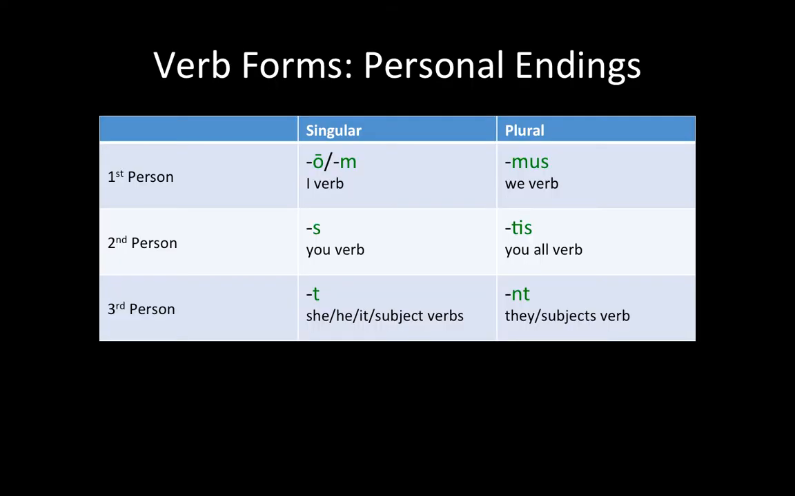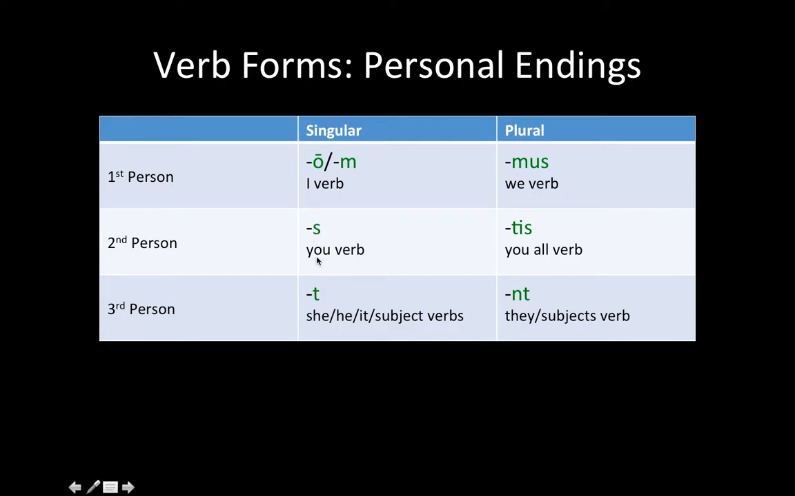We're going to start off with the personal endings. For the first person singular, it usually ends in O. It can also end in M. Whenever you see these two endings, you translate it as I. So I verb. I run, I swim, I walk, I talk, I yell. Whatever the verb is, the person doing it is I. The pronoun you use is I.